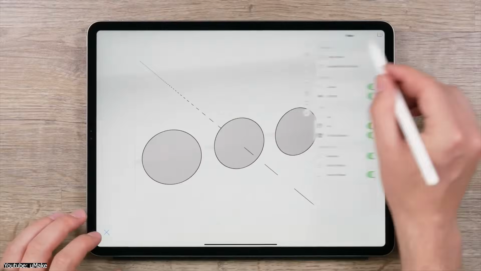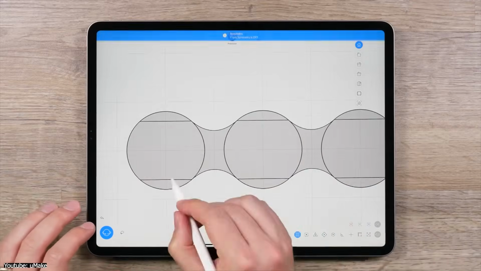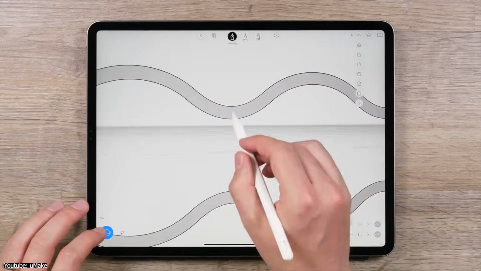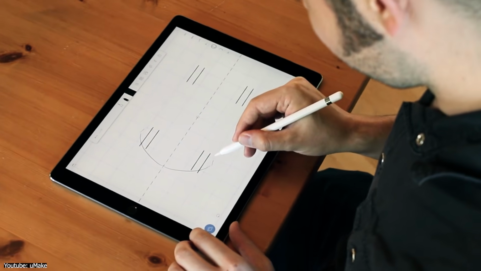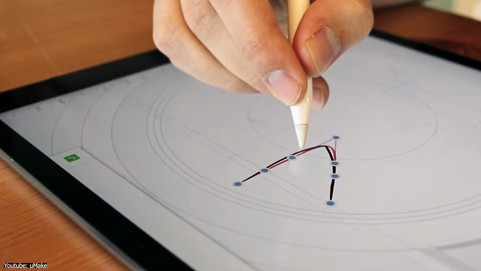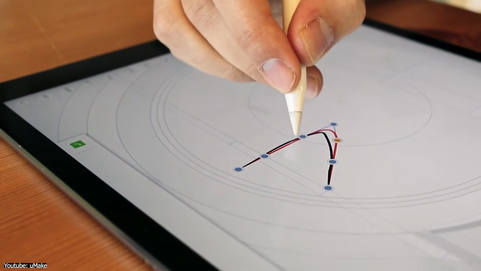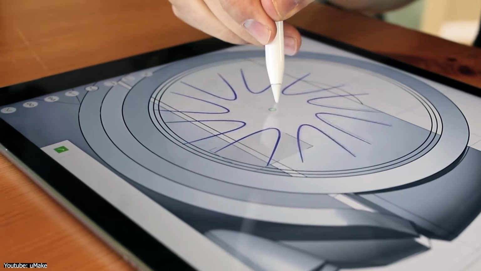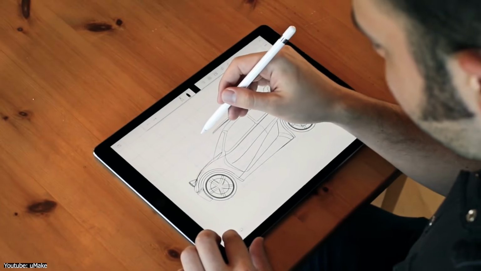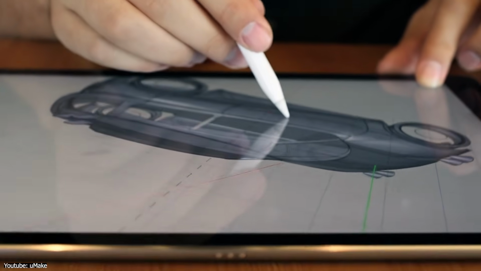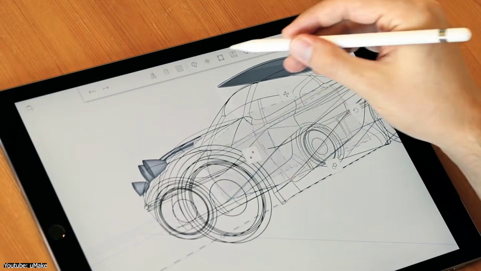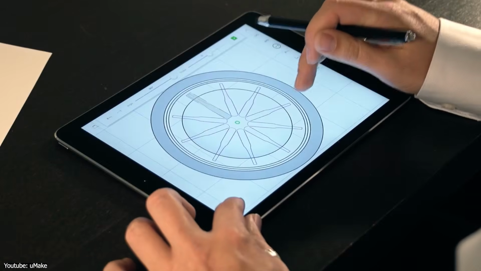Last but not least, we're gonna talk about uMake, which is another app that sits between drawing and 3D modeling. And honestly, that's exactly its identity. So when you open it, you don't go straight to building geometry the way you would in a 3D modeling software. It feels like you're sketching, literally drawing lines and curves in space, and then those lines turn into 3D shapes. That's because the whole workflow is built around sketching first and modeling second.